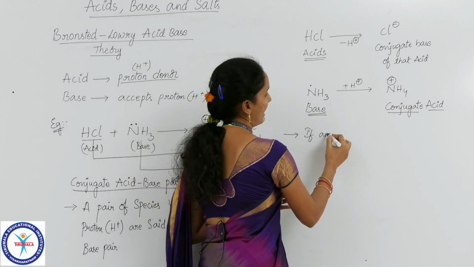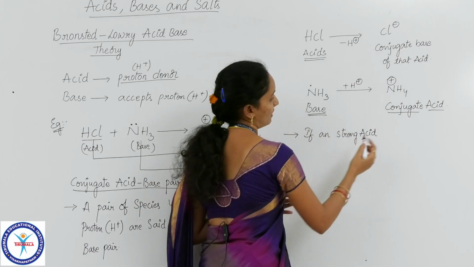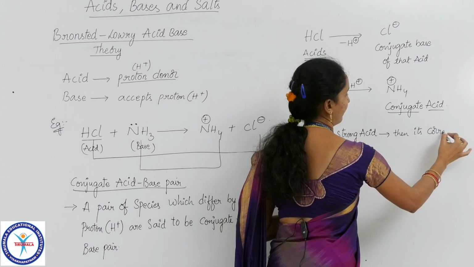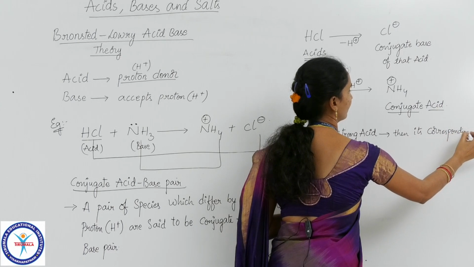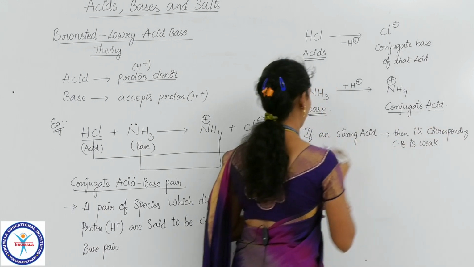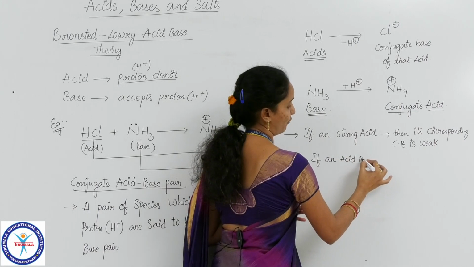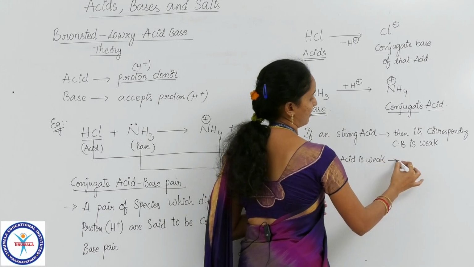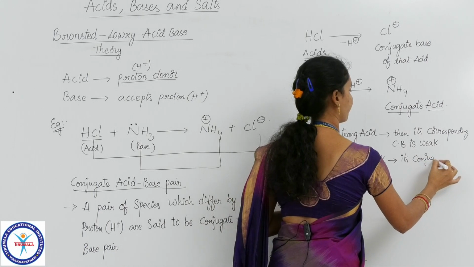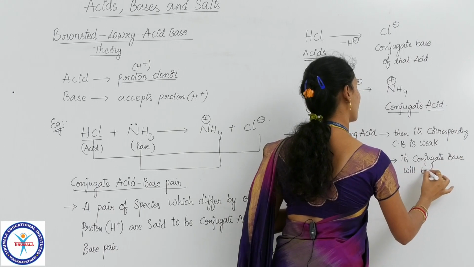If a strong acid is taken, then its corresponding conjugate base is weak. If an acid is weak, then its conjugate base will be stronger.